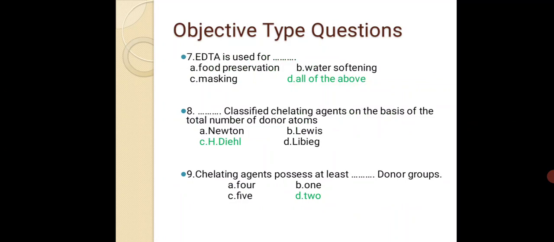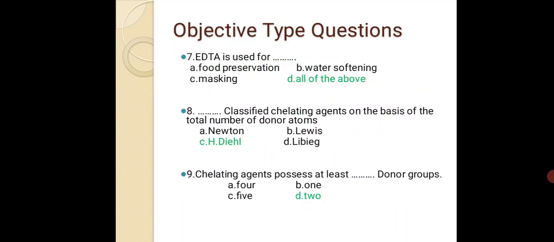In the next lecture we will see the applications of chelating agents, and EDTA is the most important chelating agent. Ethylene diamine tetraacetic acid is used for food preservation, masking, water softening. Correct answer is all of above.